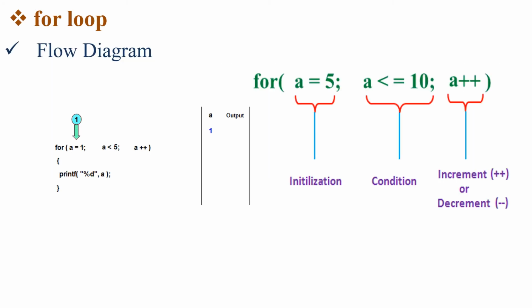So this is a flow diagram of a for loop. Here you can see a equal to 5, a is less than or equal to 10, a plus plus. This is your initialization where you initialize a equal to 5, and this is a condition. Okay, and this is an increment, or you can decrement this particular variable.